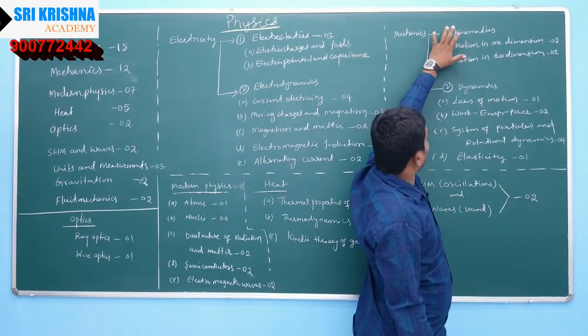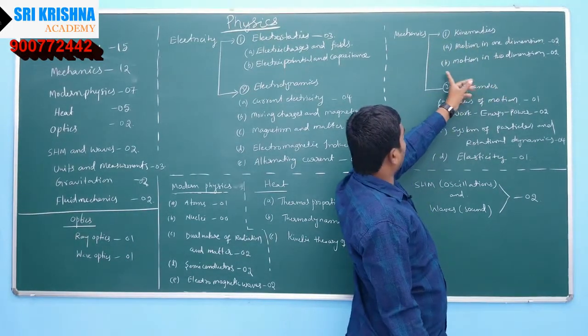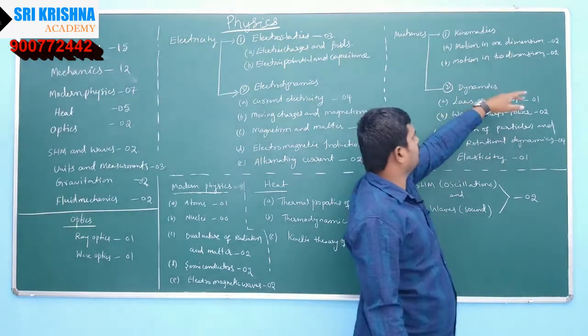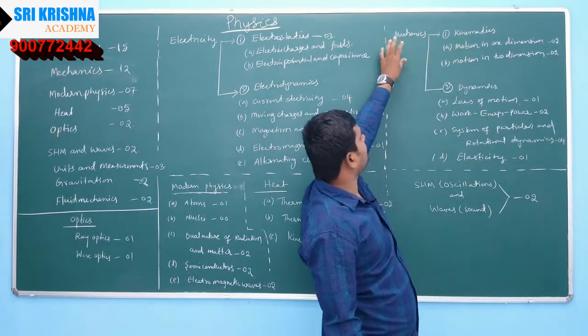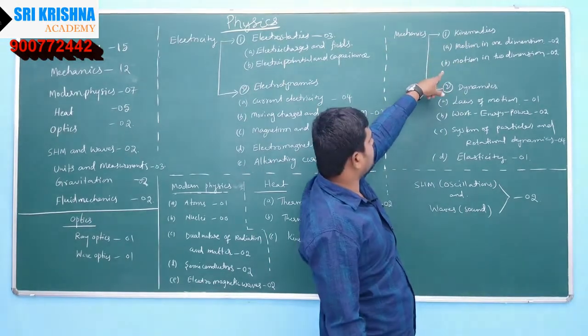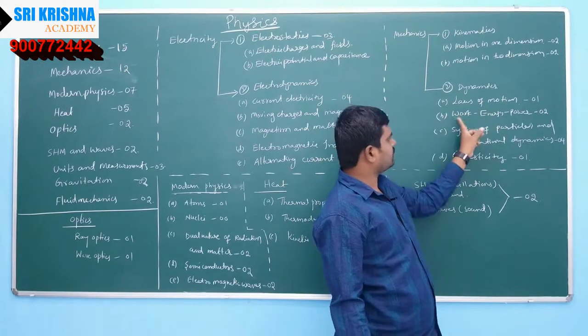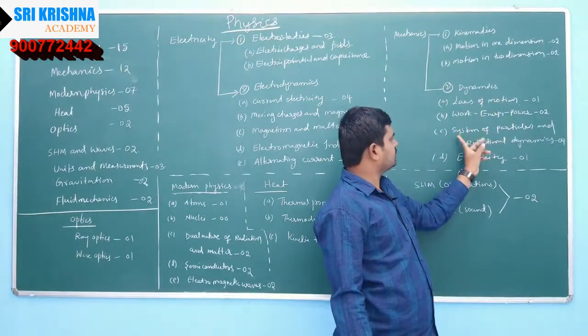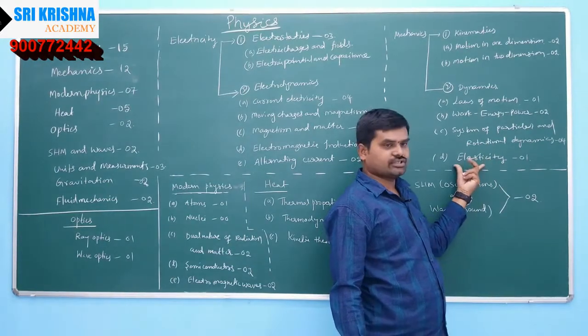Here in kinematics, motion in a straight line, which we also say motion in 1 dimension, and motion in 2 dimensions. 2 questions and 2 questions, together 4 questions will be given from this particular part. And dynamics: laws of motion, work energy power, system of particles and rotatory motion, and elasticity.